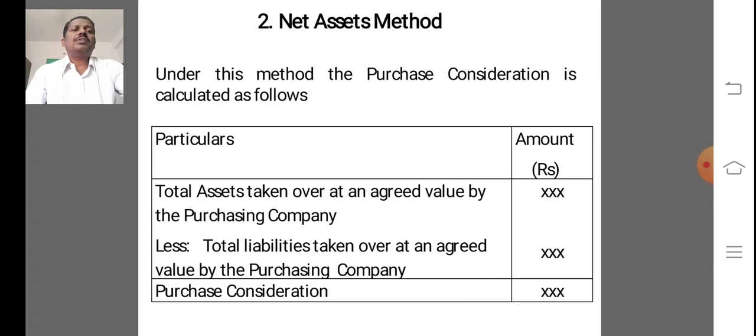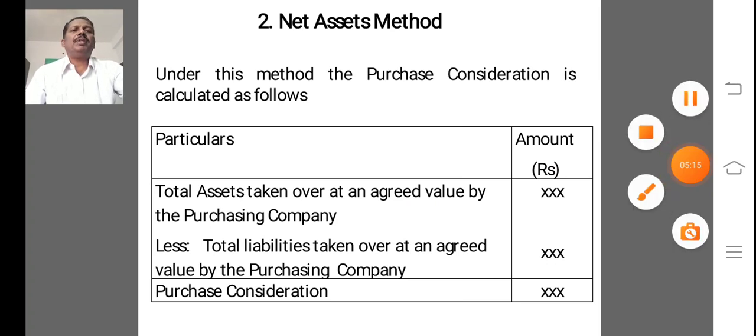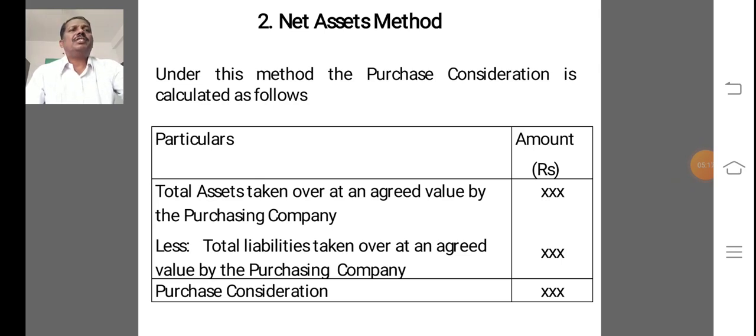Another one is the net assets method. Net assets method is also a very important method of calculating purchase consideration. Under this method, the purchase consideration is calculated as follows. First, particulars and amount: total assets taken over at an agreed value by the purchasing company.